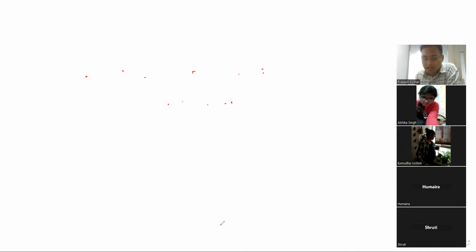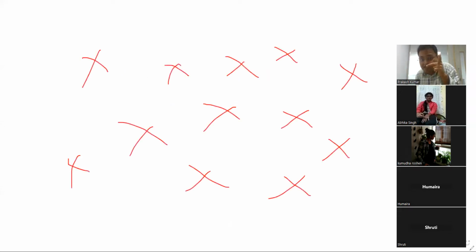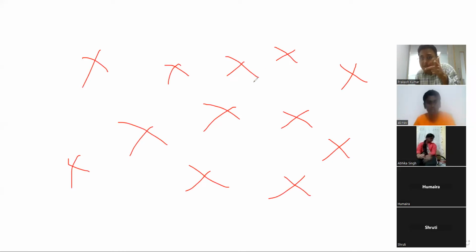Now, come to Fleming's left-hand rule. All of you know it now. So we have the left-hand rule, right? Which one is the magnetic field? Index finger. So from this page, is the magnetic field going into the page or out of the page?